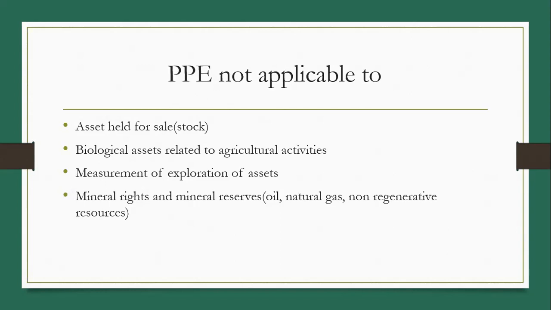So it is a fixed asset, but PPE is not applicable to this particular asset. We can recognize it as a fixed asset, but we cannot apply the rules given in PPE to it. It does not mean mines or forests are current assets. They are fixed assets only, but we should not apply the rules covered under PPE to such assets, including agricultural and biological assets.